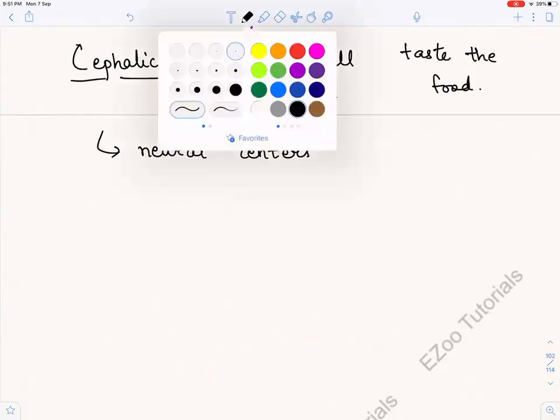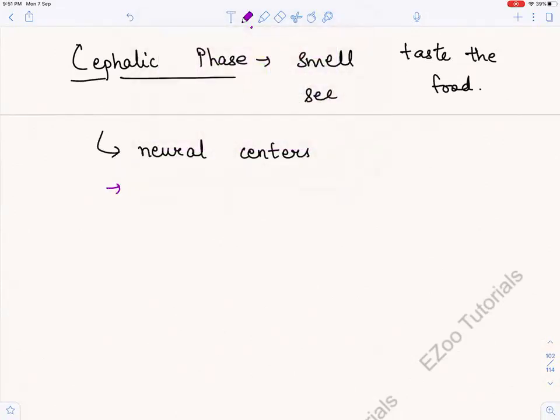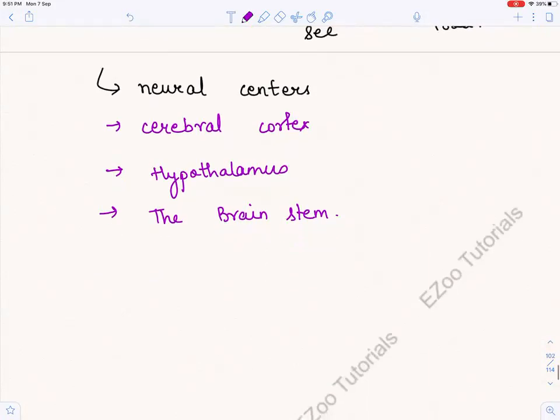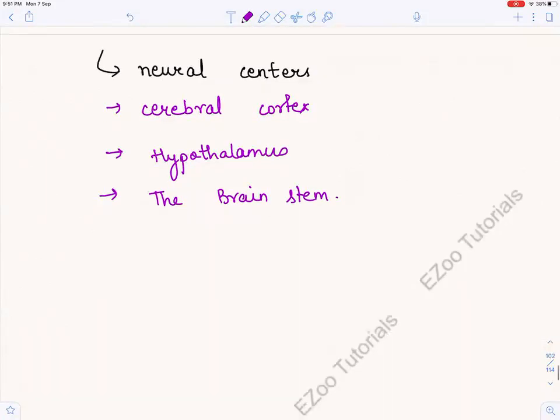And where? In the cerebral cortex. When we do the brain and all, these structures will be very clear to you. Hypothalamus and the brain stem. Okay. So the neural centers in the cerebral cortex, hypothalamus and the brain stem are activated.